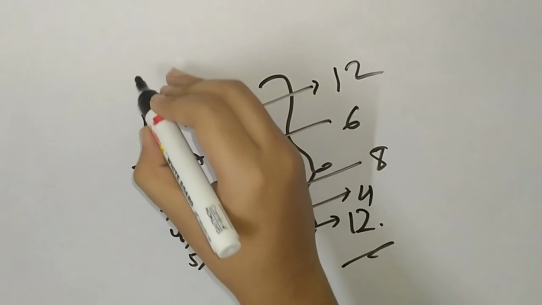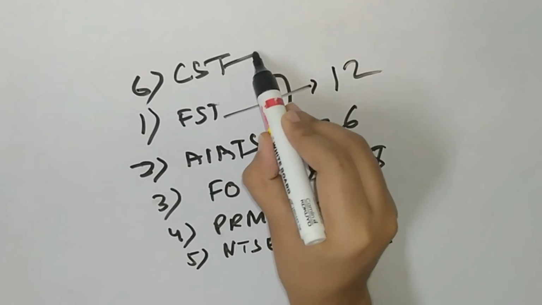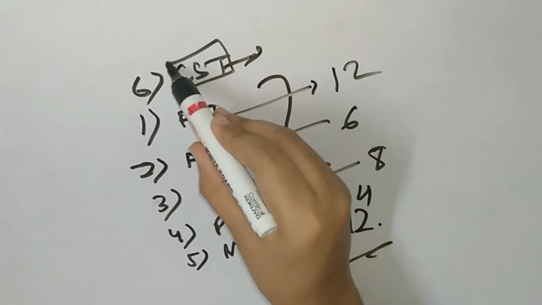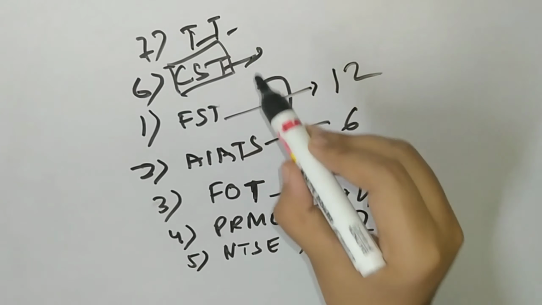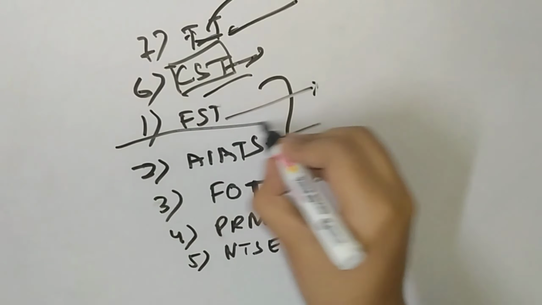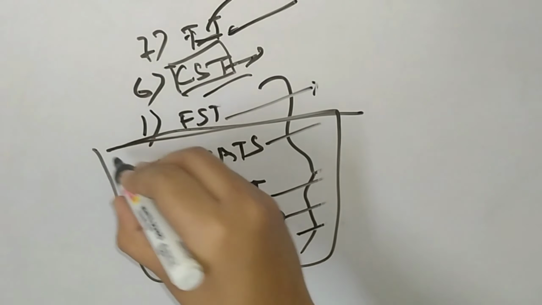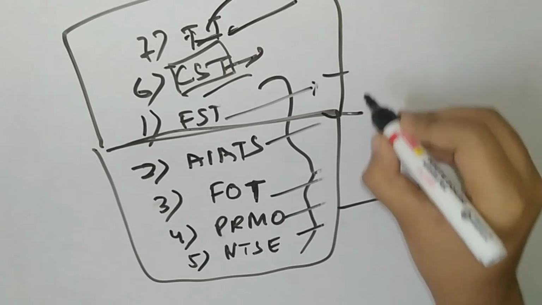And one more examination I told you, let me write here, that is CST, that is the complete syllabus test of the whole semester, and the 7th one is TT, term test. Okay, these are the tests. Term tests are 2, and all these are objective tests. These are objective, and these 3 are subjective.